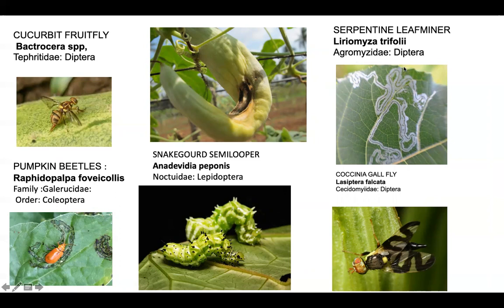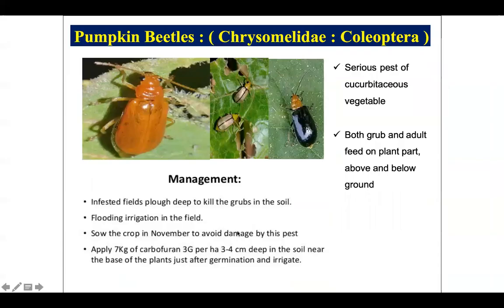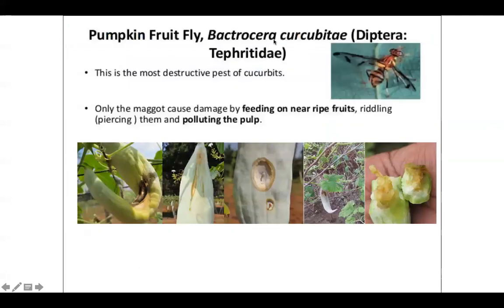Then serpentine leaf miner, we have seen it in the previous crop. And then beetle, this is the leaf pumpkin beetle. Then snake gourd semilooper. So how it causes damage, you can see here. The pumpkin beetle is a major pest of your cucurbits, having 3 species you can identify simply by the colors. It is a very serious pest, and it causes damage to all the plant parts. And then pumpkin fruit fly, you can see how the damage is caused by the fly and its maggot.